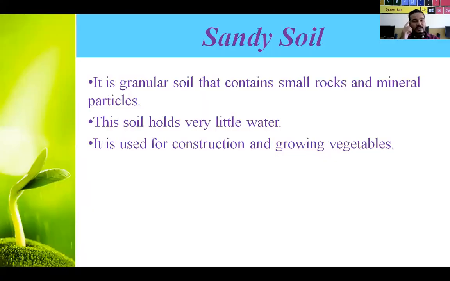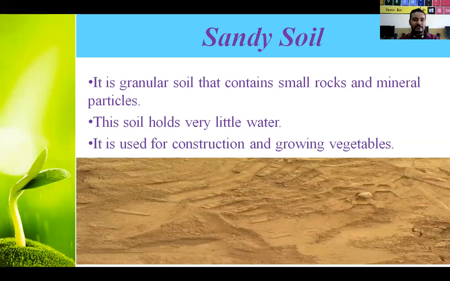The first kind of soil is called sandy soil. Sandy means complete sand will be there. The soil will have granular particles. You might have seen this in rivers or near sea beaches. Because of weathering of rocks, small granular parts, meaning small pieces of rocks, come together and form sandy soils.